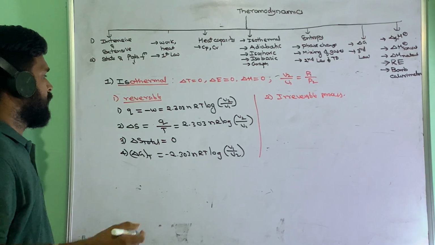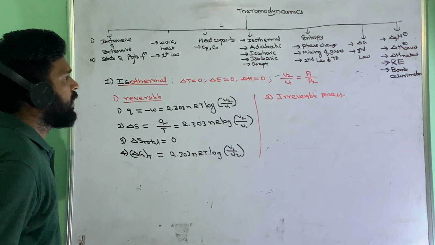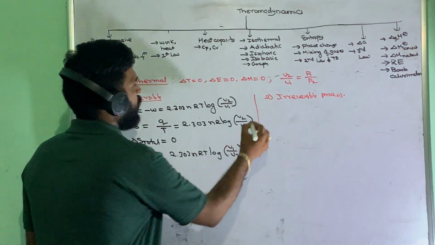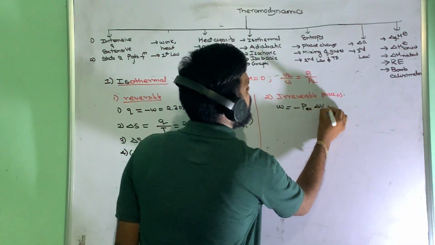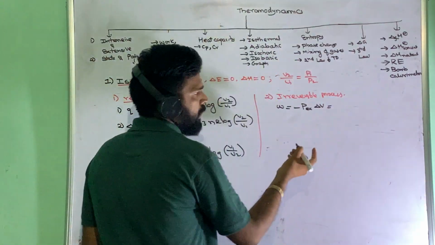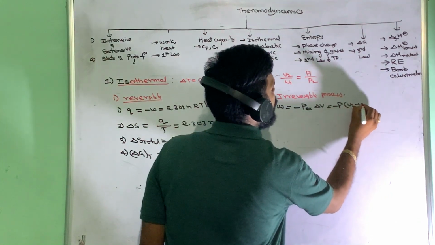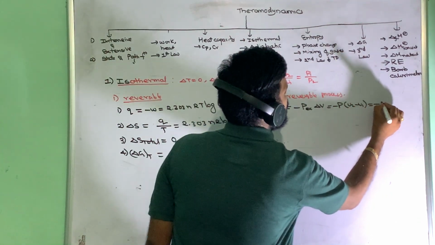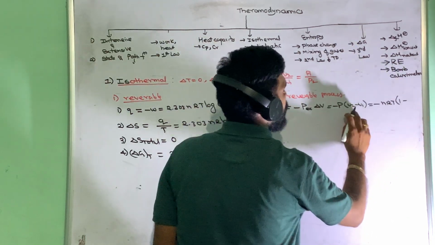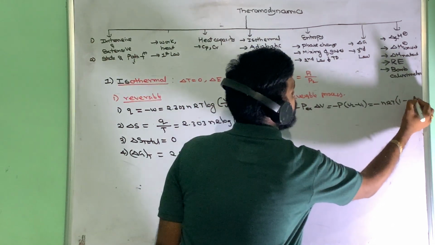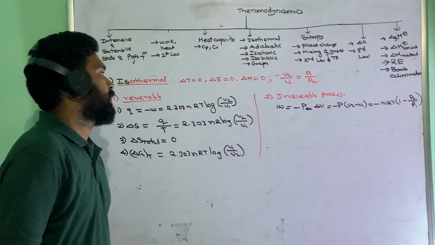In this case, work is equal to P external into delta V. We know that PV is equal to nRT, and P external into V2 minus V1 gives minus nRT and so on, so you get the expression.